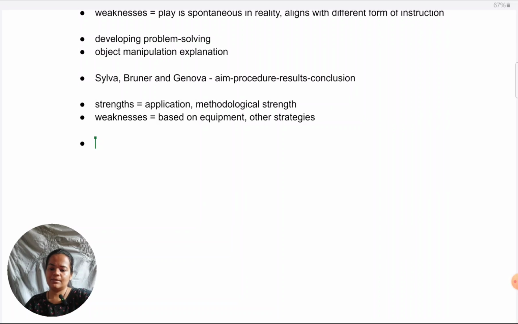Then, finally, of course, we can conclude the answer with a summary of all the arguments, strengths, and weaknesses we've given. And for future research for this type of an answer, we can suggest that spontaneous play along with freely available play should be studied without equipment, what I would say culturally fair type of play should be investigated more. And finally, exactly how play should be preferred over other methods that can also lead to cognitive development should be investigated in future research.